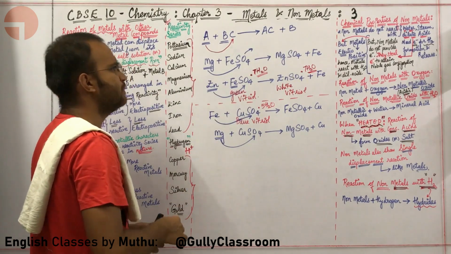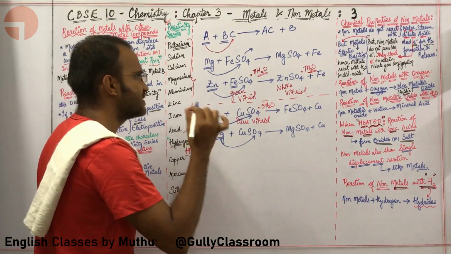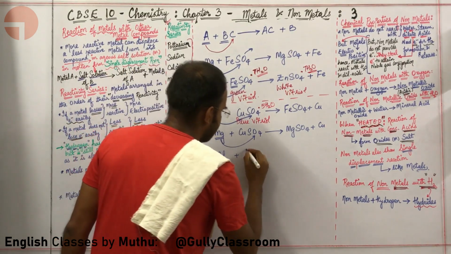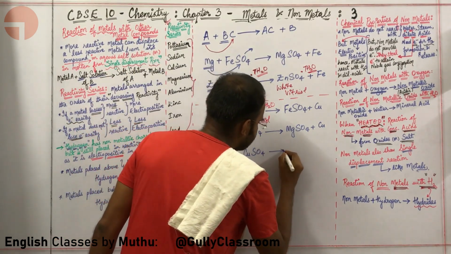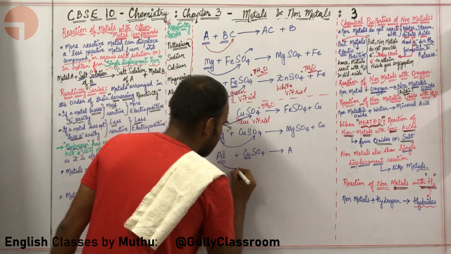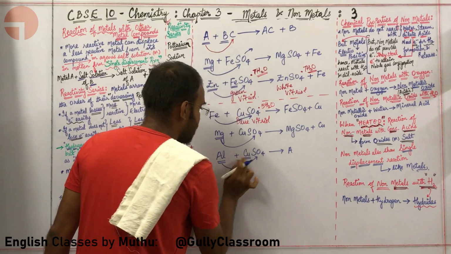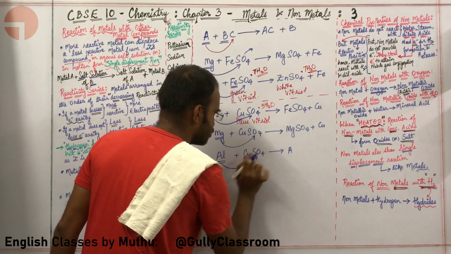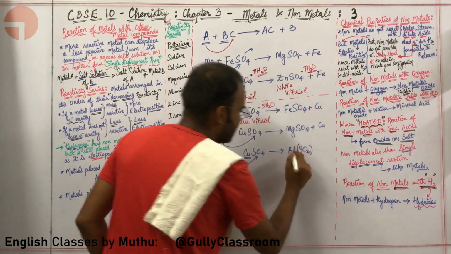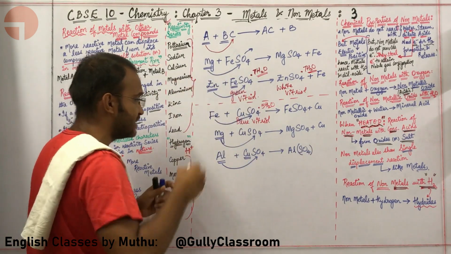Absolutely. Let me write another reaction with copper sulfate as the salt. Let me write aluminium. Aluminium, when it reacts with the CuSO4, what is happening? Aluminium is more reactive than copper. Aluminium displaces copper out of its compound, combines with SO4, forms AlSO4. How am I supposed to write the compound, sir? You have learnt about this in the 9th standard.